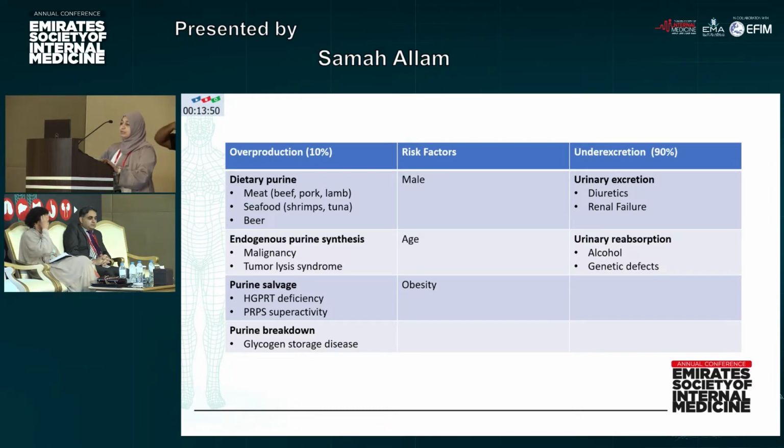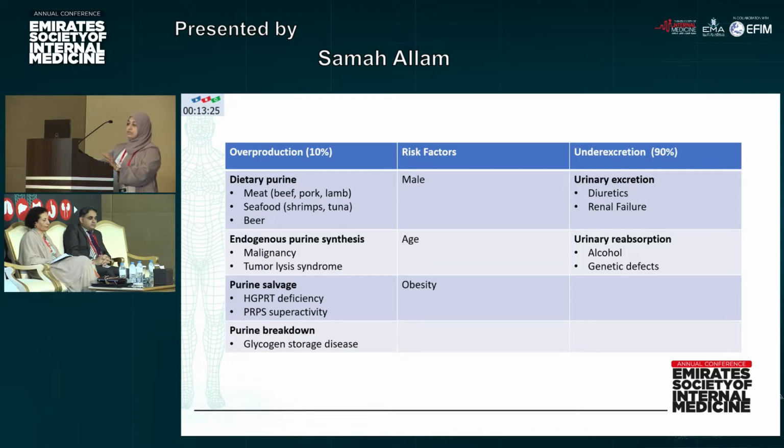Usually, the hyperuricemia that results in gout is due to either overproduction of uric acid, which accounts for 10% of the cases, or underexcretion, which accounts for 90% of cases, in the presence of risk factors such as male patients aged between 30 and 50, females more than 55, and obese patients.